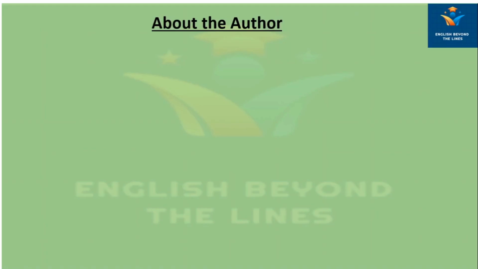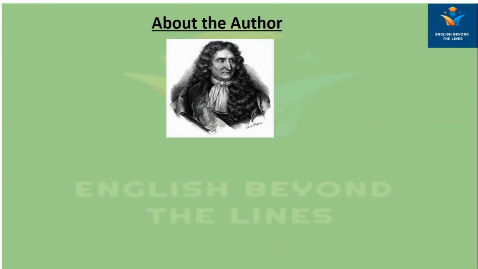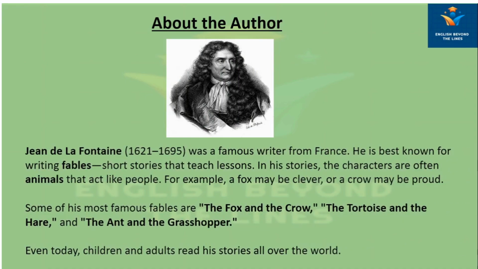First, we will start learning about the author. So here, the author is John de La Fontaine, a famous writer from France. He is best known for writing fables, short stories that teach lessons. In his stories, the characters are often animals that act like people. For example, a fox may be clever, or a crow may be proud.